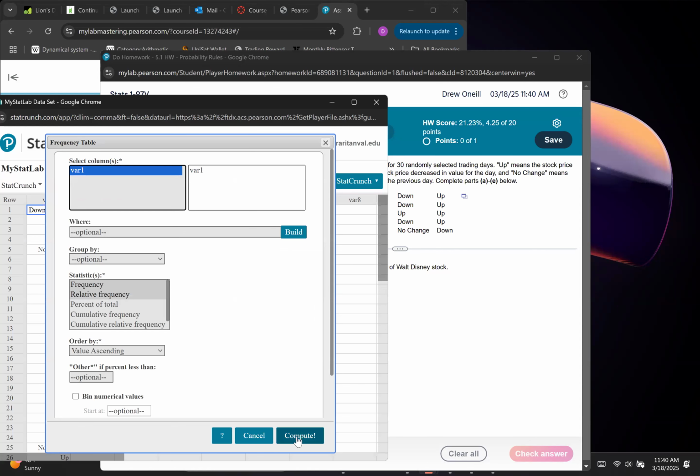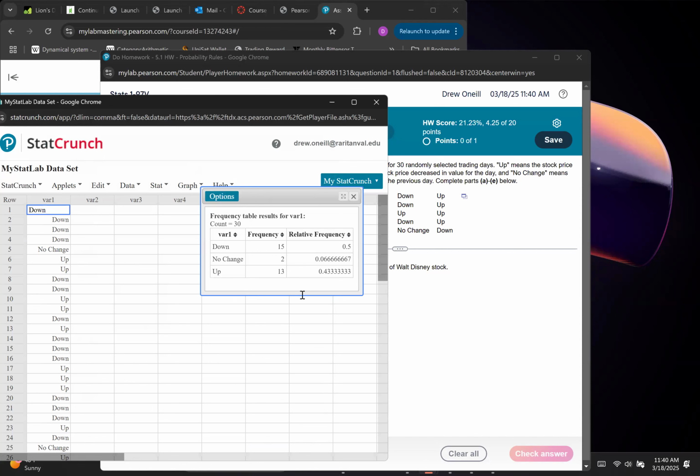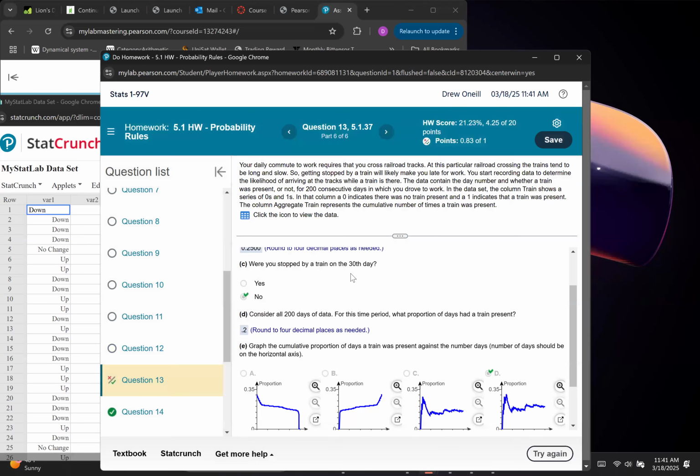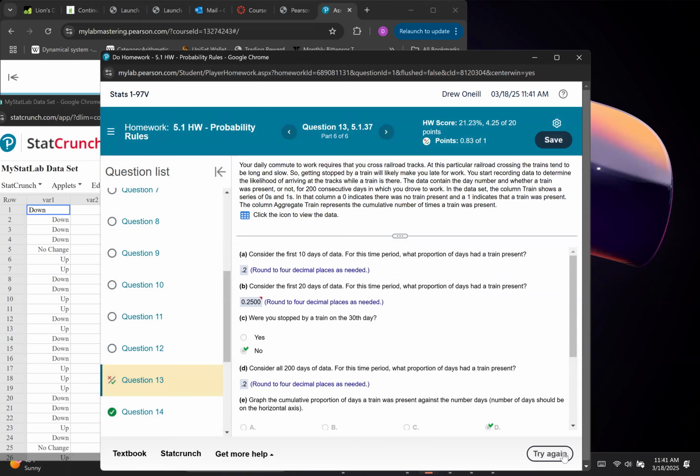Click variable 1. And so you can see right here, my relative frequency, 0.5, 0.067, 0.433, those are my probabilities. So relative frequency is probability, okay? So that should help with question 12 using StatCrunch. Here we go. Let's do a similar question.